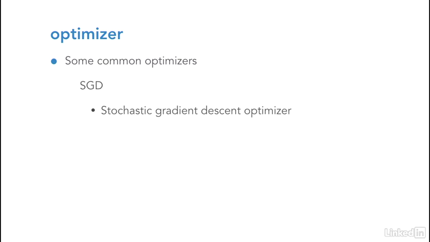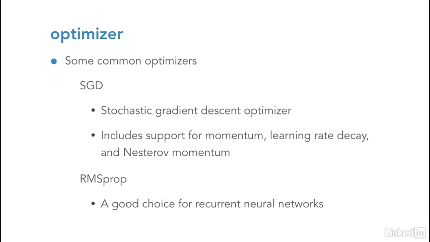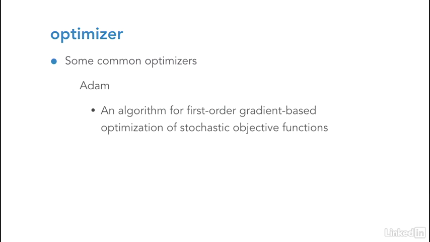SGD, or stochastic gradient descent. This includes support for momentum, learning rate decay, and Nesterov momentum. RMSProp is a good choice for recurrent neural networks. And finally, ADAM is an algorithm for first-order gradient-based optimizations of stochastic objective functions. In our examples, we will use ADAM as our optimizer of choice.